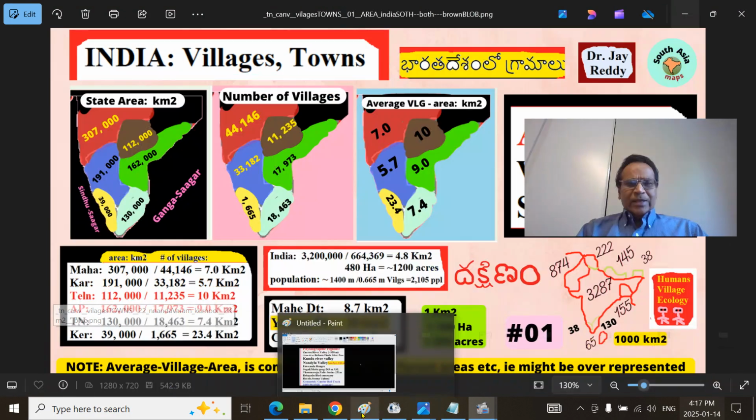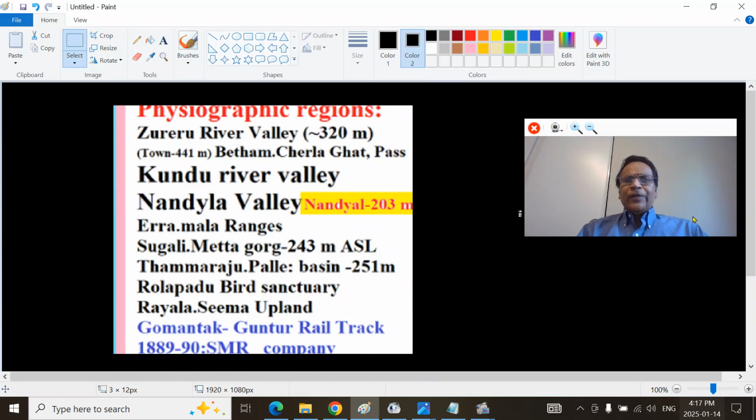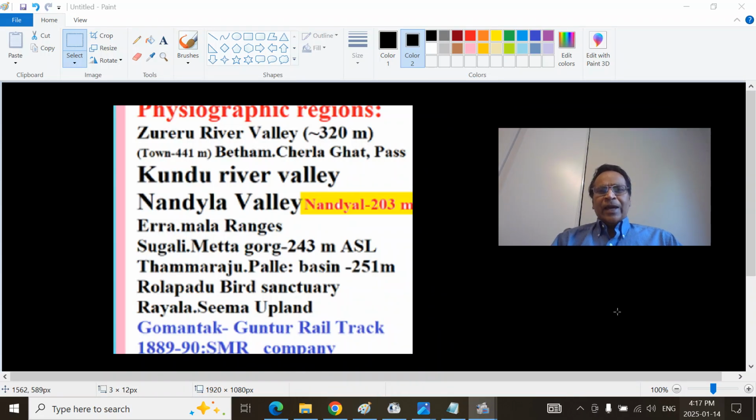Some of the physiographic regions of this village I have posted here so that you can look at them in much broader detail: the Jurreru River Valley, the Betamcherla Ghat region and pass, the Kundu River Valley, that is the Nandyal Valley itself. Nandyal town is 200 meters above mean sea level.